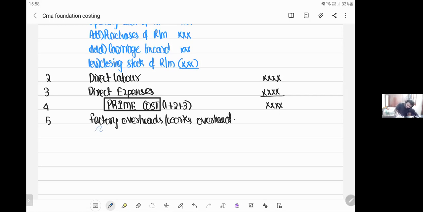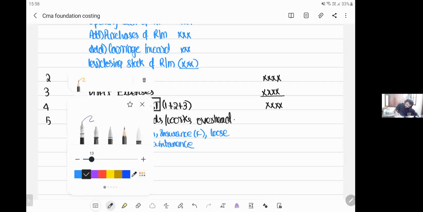Next, we have depreciation. We have insurance incurred for factory premises. We have factory laborer wages. We have loose tools used in the factory. There are some repairs and some maintenance. All these are supposed to be factory overheads.